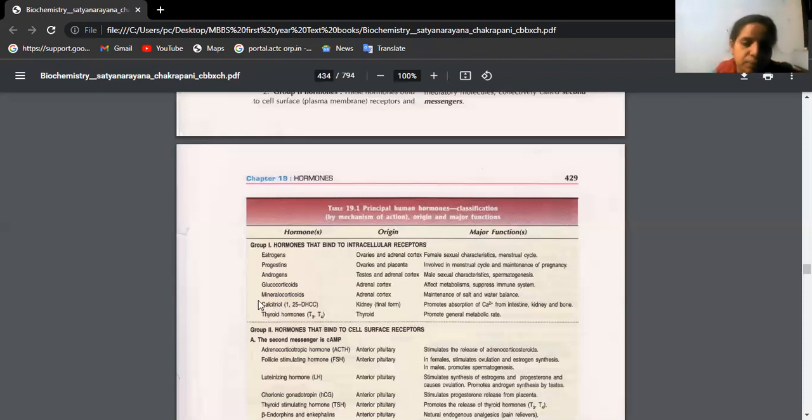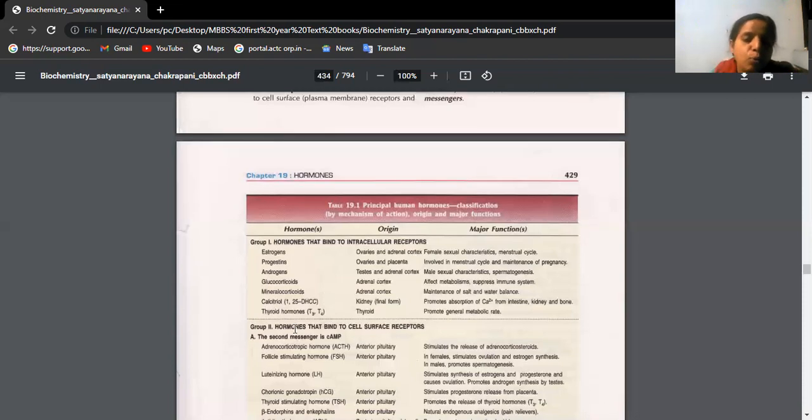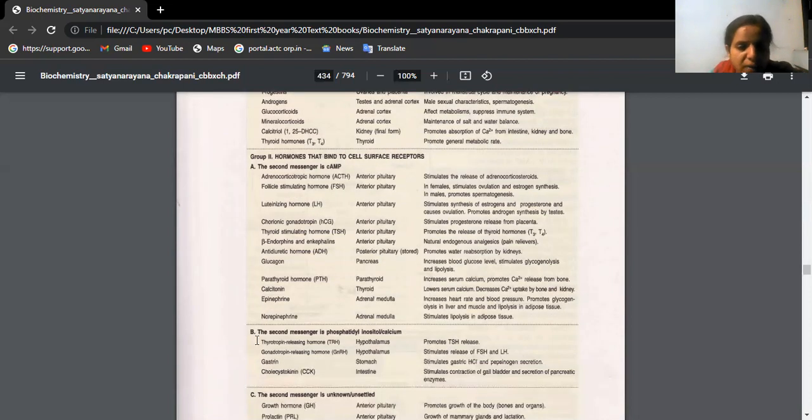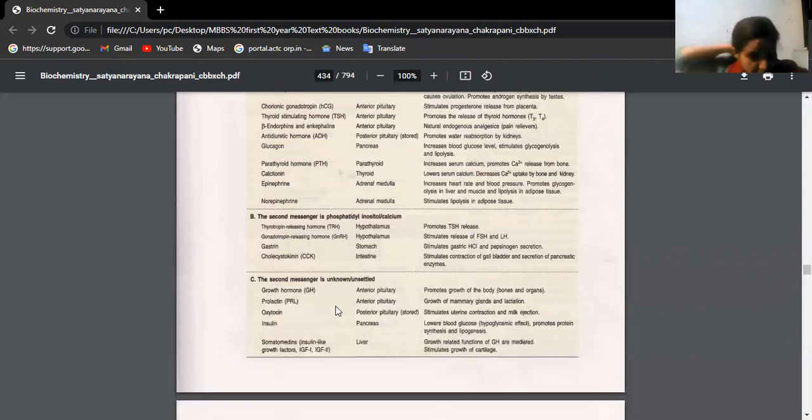Like CTM or something. For group 2 hormones also you can frame a code so that it is easy to remember. Instead of cyclic AMP, certain hormones use phosphatidyl inositol or calcium as second messenger. Only one or two examples you can remember. Then there are hormones where the second messenger is unsettled, we don't know what is acting as second messenger.